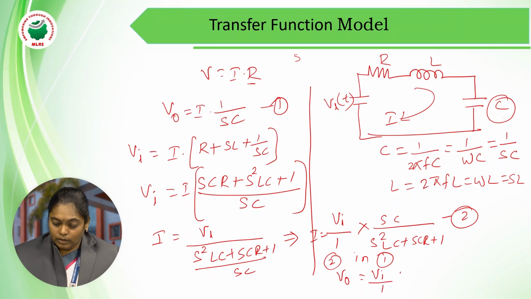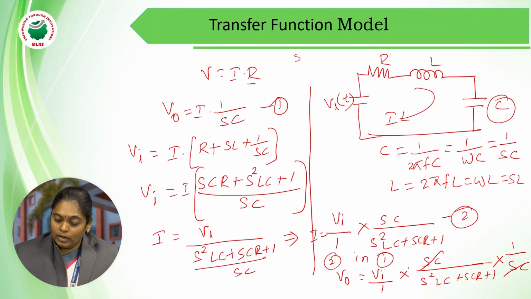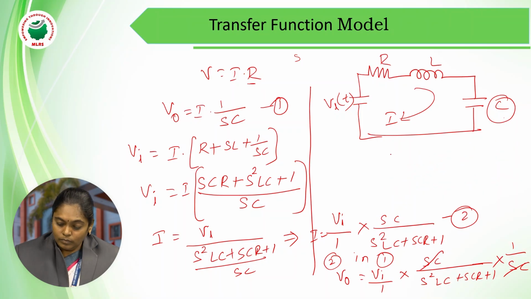Substituting 2 in 1, V naught equals, what is the I expression? Vi by 1 into sC by (s square LC plus sCR plus 1) into 1 by sC. This sC will be cancelled out, and we get V naught equal to Vi by (s square LC plus sCR plus 1).